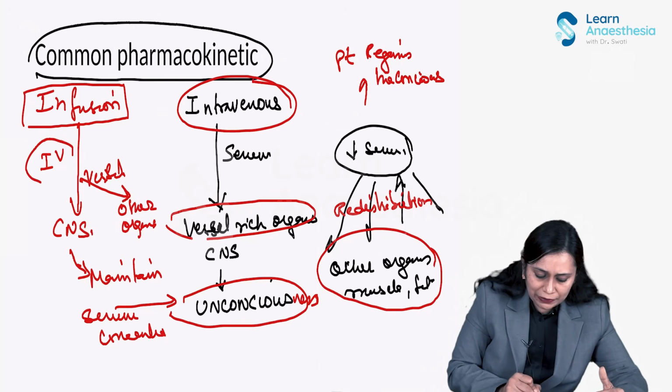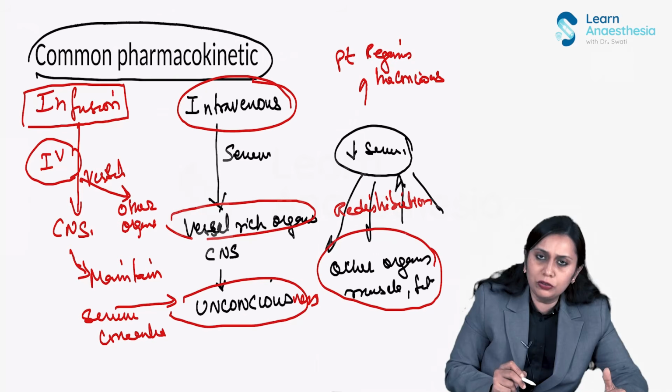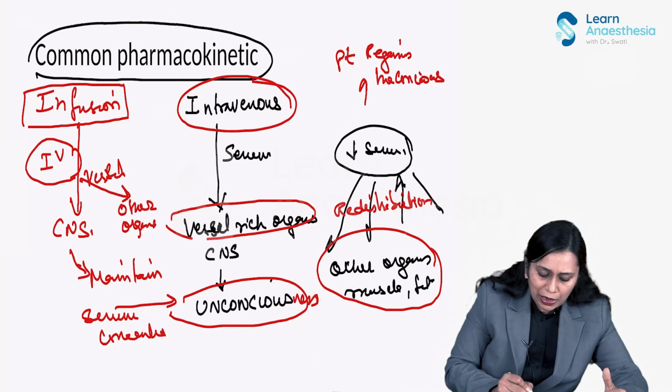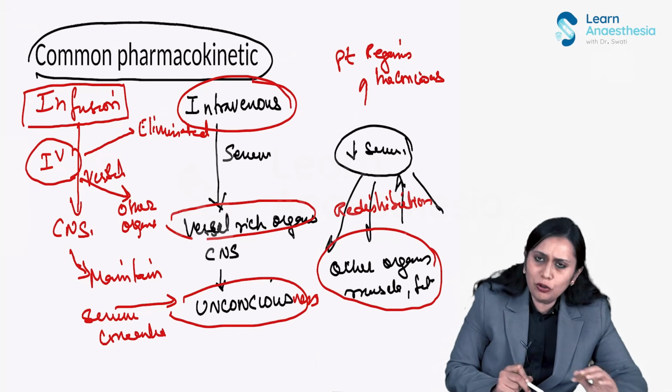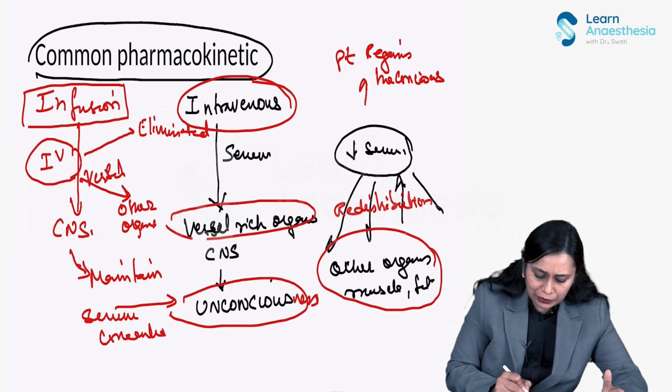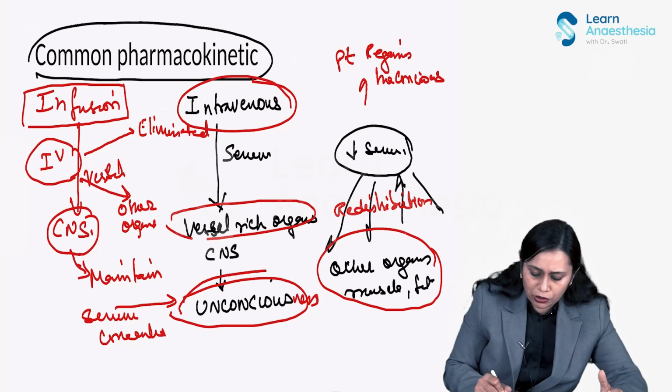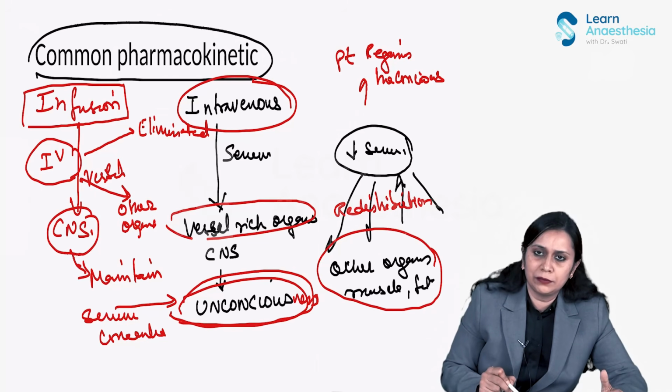We have to maintain this IV concentration. It also goes to the other organs, right? And from the blood, it also starts getting metabolized and eliminated, okay? We have to maintain a balance between the elimination and the distribution to the other organs. Then only the required concentration will go to the CNS and the unconsciousness will be maintained.